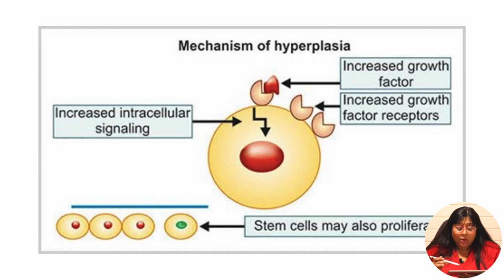So, because of increase in the growth factors and the growth factor receptors, there is increased intracellular signaling, and there is proliferation of the cells. So what is the mechanism of hyperplasia? There is an increase in the number of growth factors, there is an increase in the number of growth factor receptors, and then there is increased intracellular signaling, which will lead to cellular division.